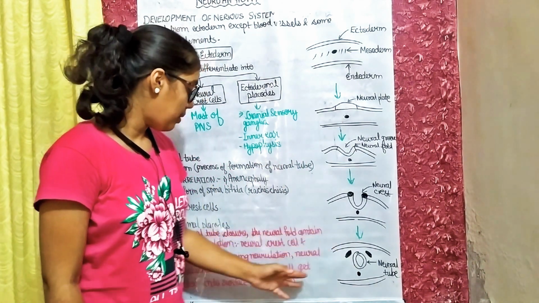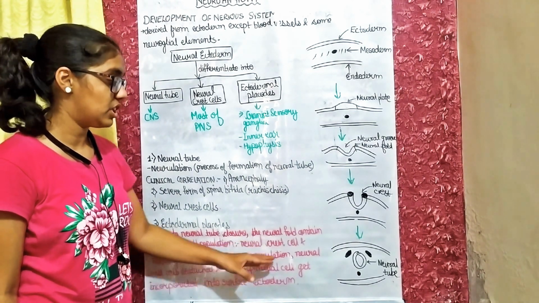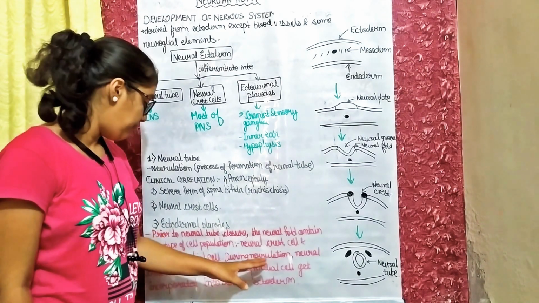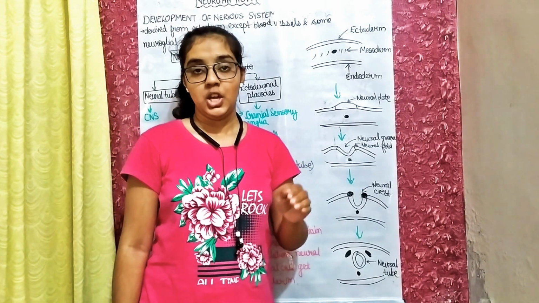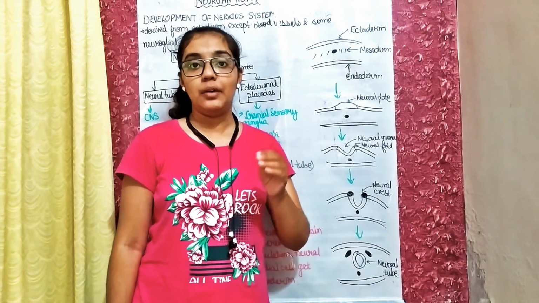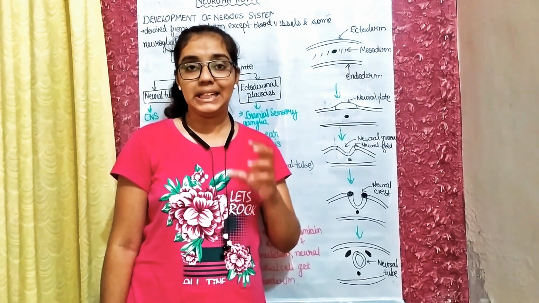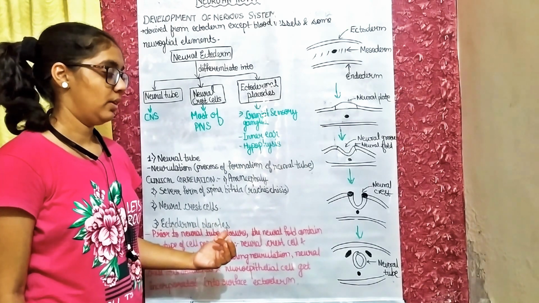During neurulation, the neural crest cells detach, but the neuroepithelial cells get incorporated into the ectoderm. So the area of ectoderm which contains the neuroepithelial cells is known as ectodermal placoids.